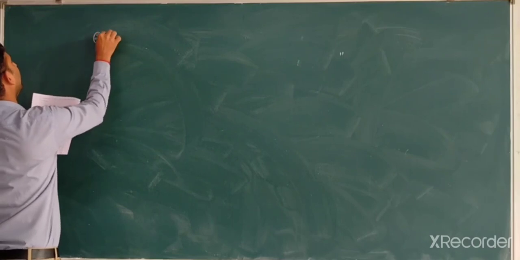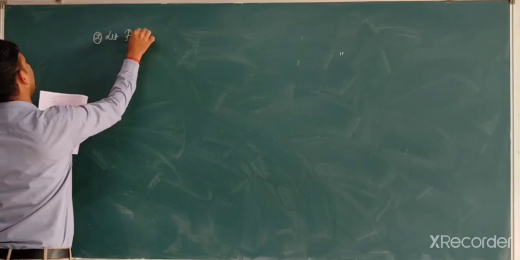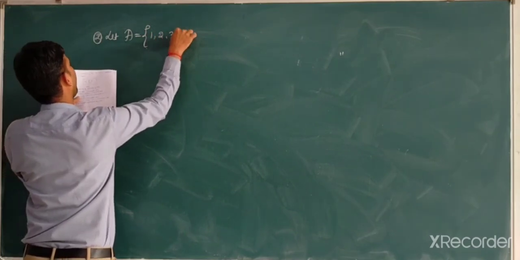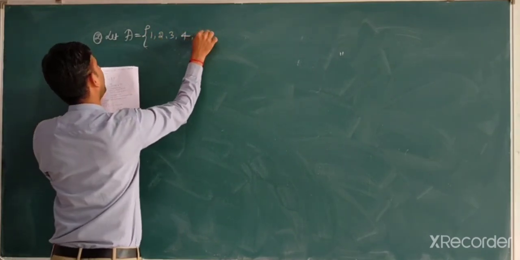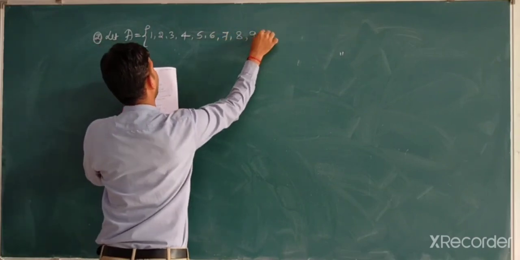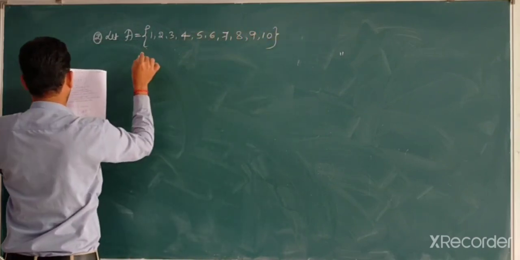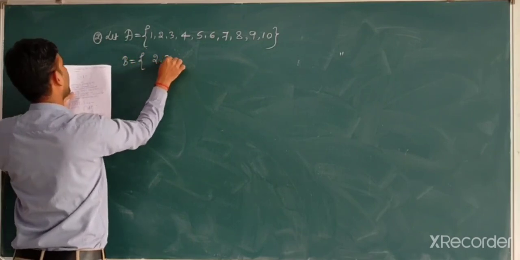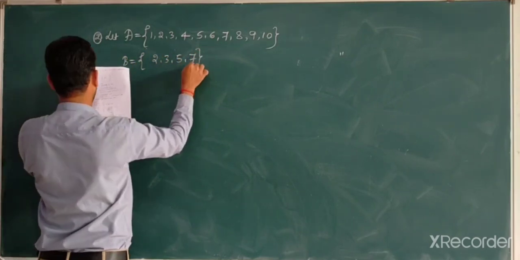Example 2: let A equal 1, 2, 3, 4, 5, 6, 7, 8, 9, 10. After that, B equals 2, 3, 5, 7.